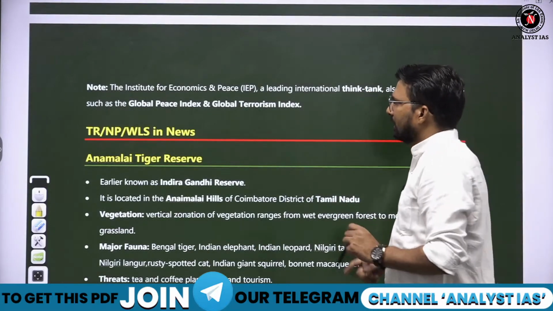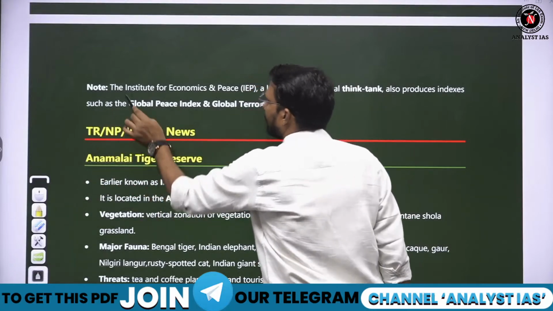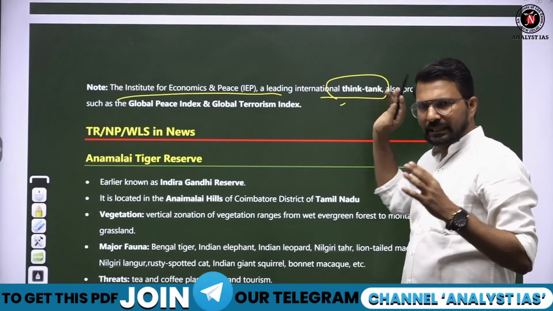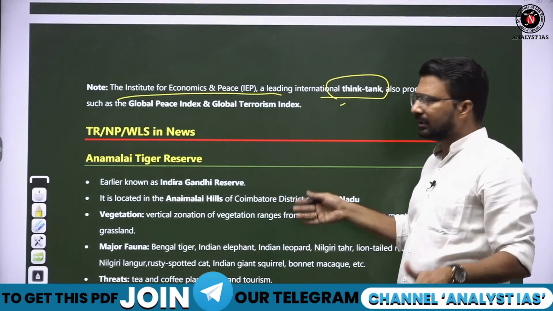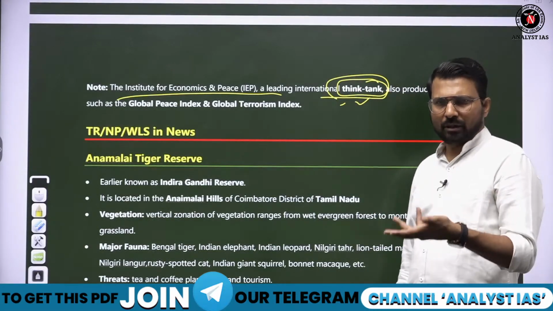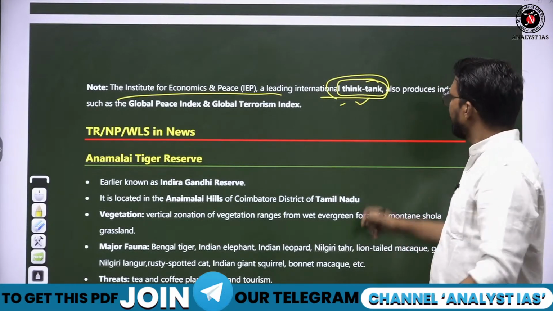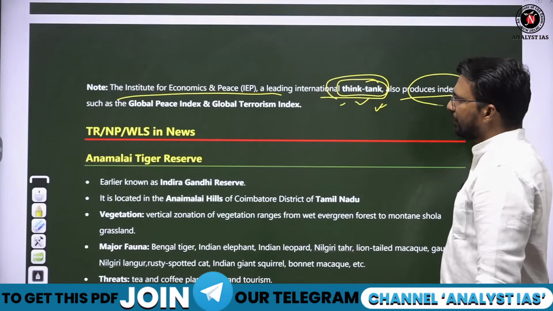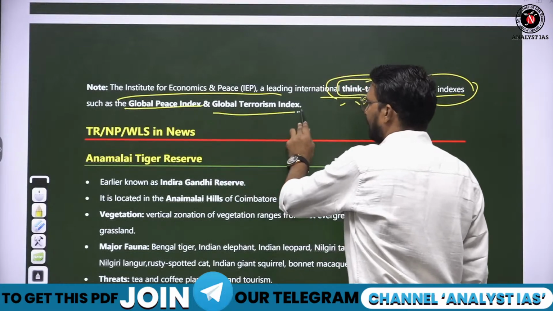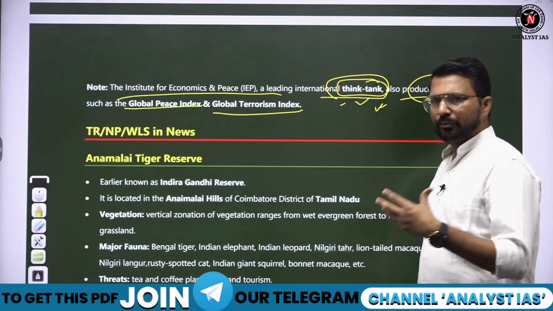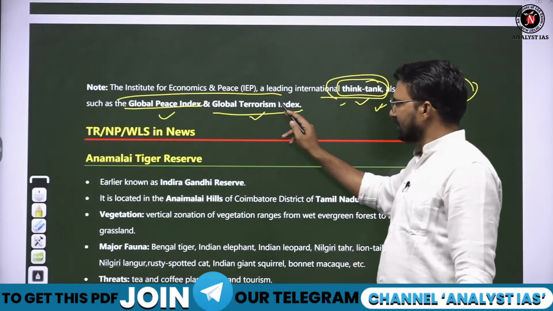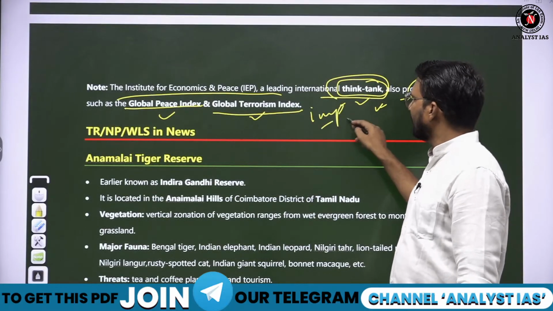Fine. This IEP, Institute for Economics and Peace, is an international think tank. This is not any organization run by government. If it is a think tank, then there must be some economists, ecologists, environmentalists, सब इसमें होंगे. It also produces a few other reports like Global Peace Index and Global Terrorism Index. So apart from producing the ecological threat report, they also produce Global Peace Index and Terrorism Index. This thing is also important, you can remember.